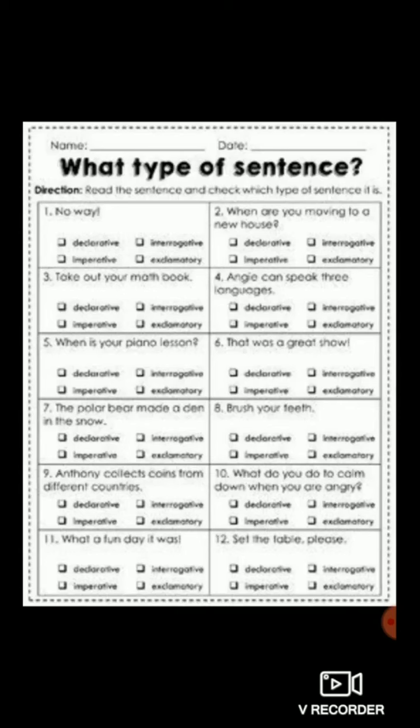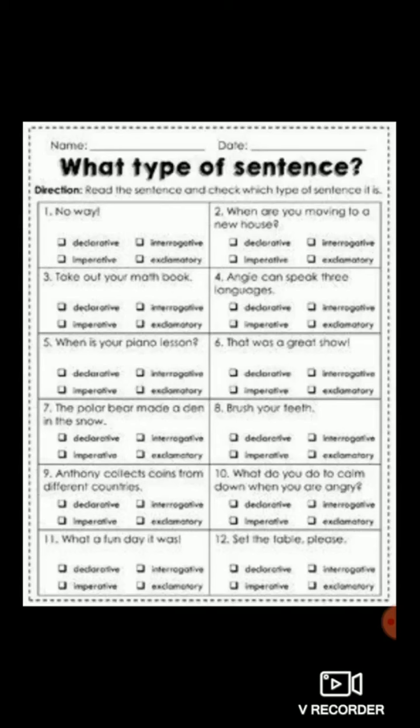Second one, "When are you moving to a new house?" Here a question is asked. So therefore this is an interrogative sentence, or else you can say question. Third one, "Take out your maths book." I repeat, take out your maths book. As soon as the teacher enters the class, the teacher orders you all to take out your maths book. So this is an order, this is a command. So therefore which sentence is this? Imperative sentence, as a command is there.